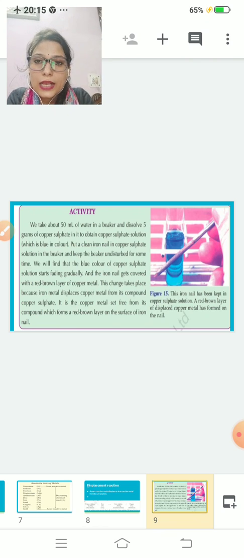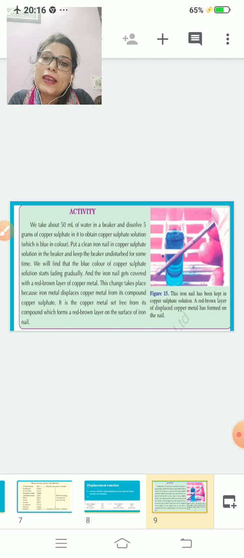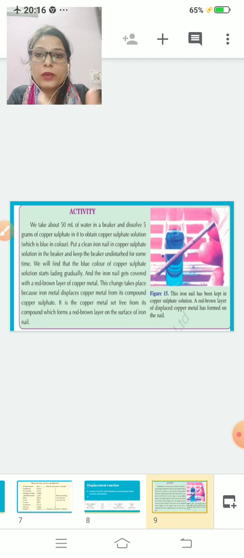Clear? Now take a nail, in Hindi keel. Clean it and put this nail in that solution. After some time you will see that the blue color is fading and the iron nail gets covered by a red brown layer of copper metal. So this change takes place. Why has the color changed? Because copper is displaced by the iron. Due to this, your nail is coated by a red brown color. Clear?